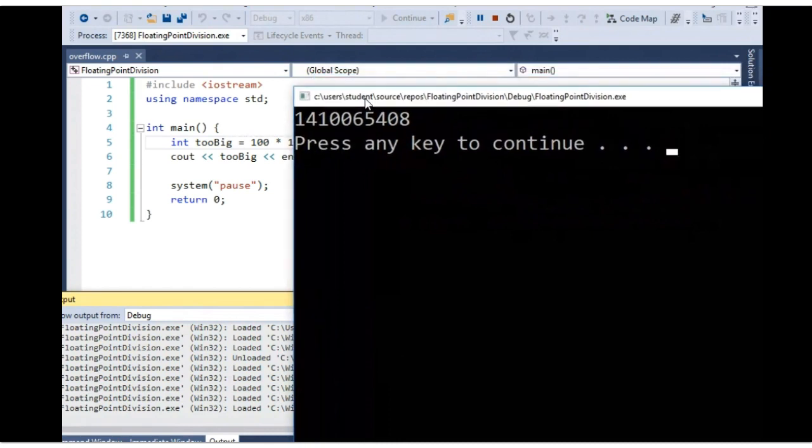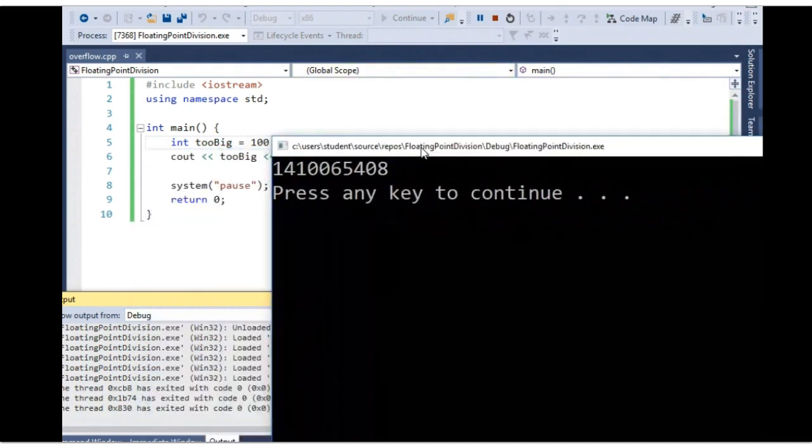What's going on here? I don't want to see a power. Out of the range, yeah, exactly. We went past that 2.1 billion or so range of ints, and by exceeding that range, we caused an overflow error.